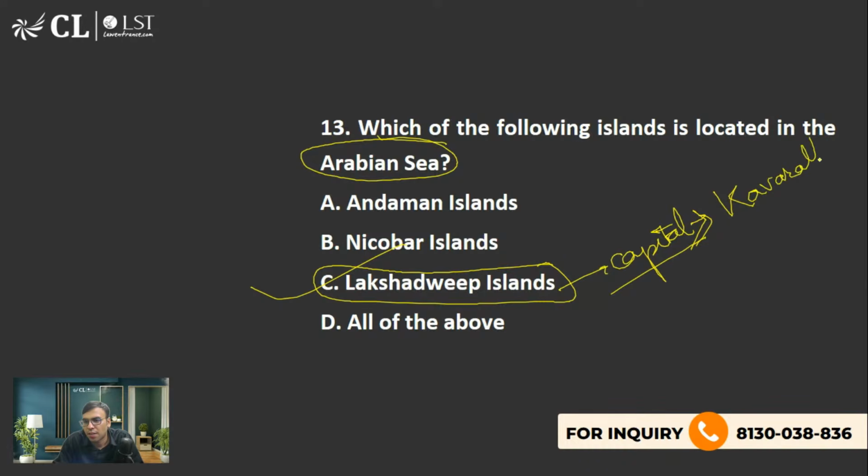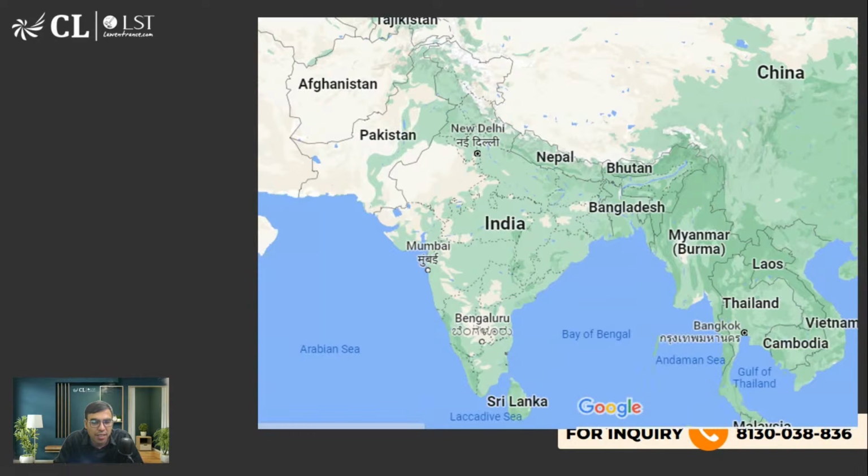Kavaratti is its capital. Okay. So let's talk about this. Yes, C is the right answer. This is the Arabian Sea, this is the Bay of Bengal, and here you will find the Indian Ocean on the south.